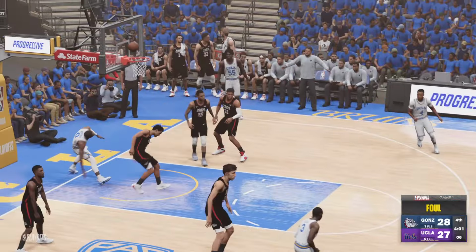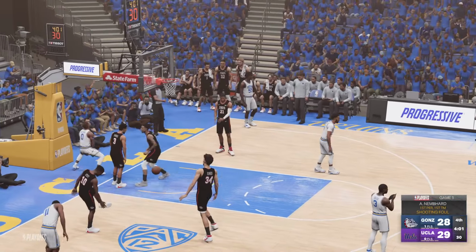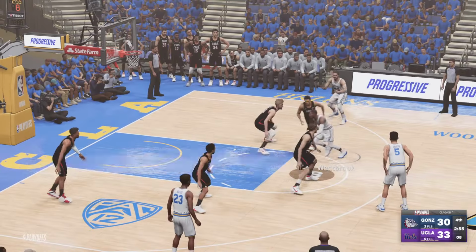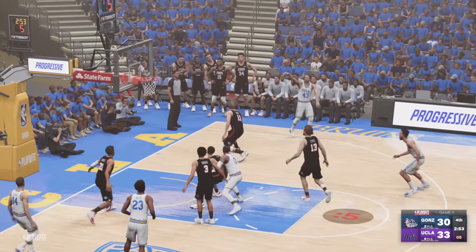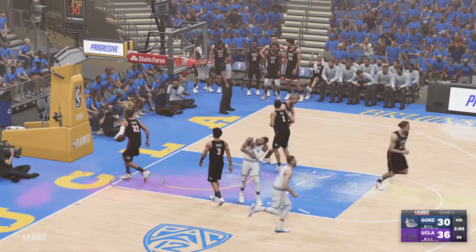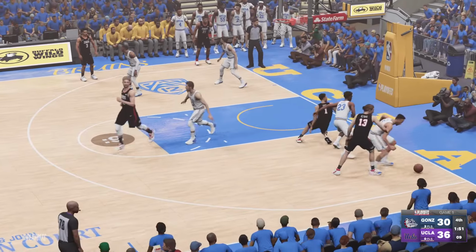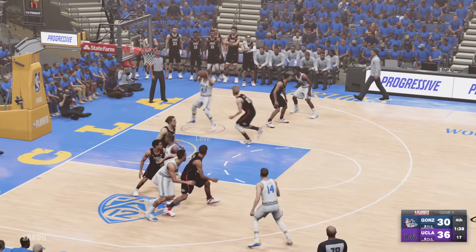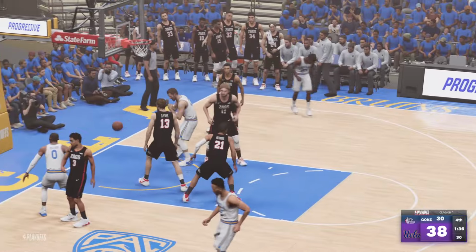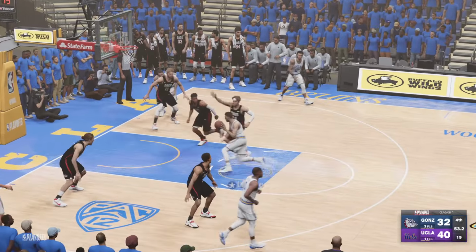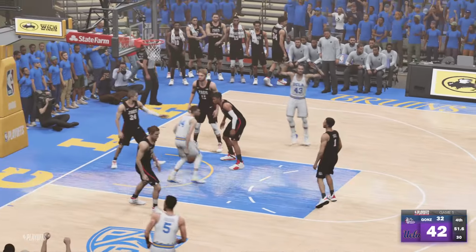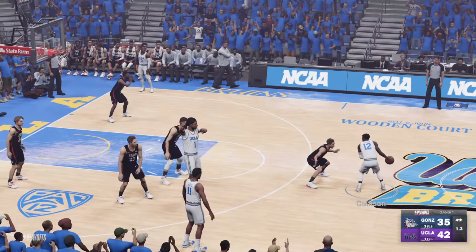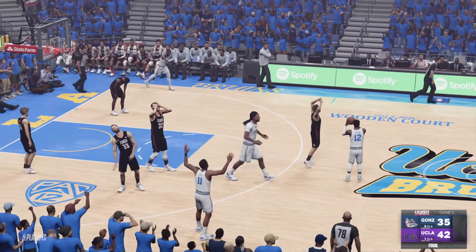Gonzaga still up 1, but it's Russell Westbrook drawing the foul, and then his free throw is good, so he gets this free throw up 3 now in the 4th. Westbrook kicking out to Love, and Love drains the 3, extending the lead. And then on defense, Anderson poking the ball out, and then it's Westbrook on the other end feeding it back to Love, who puts it in. The lead expanding to 8, and here's Levine working at the top of the key, driving left, and his left layup goes in. Now it's a 10-point lead. Corey Kispert gunning 3s, trying to come back, but it's too little too late.